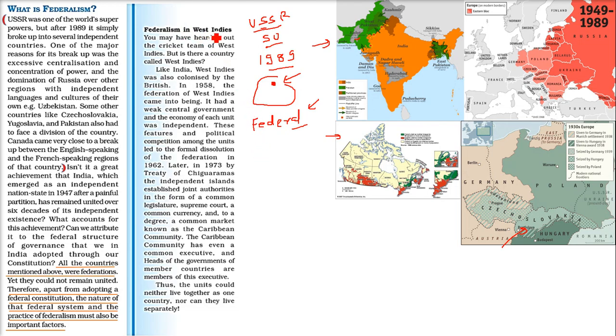If you see West Indies players come to our country to play, we see all 11 players from West Indies and we think that West Indies is a country. It's not like that. West Indies is not a country. West Indies is a union. It's a treaty, and there are different island countries, or you can say island provinces. These are called Caribbean countries or Caribbean regions, and they are combined together.